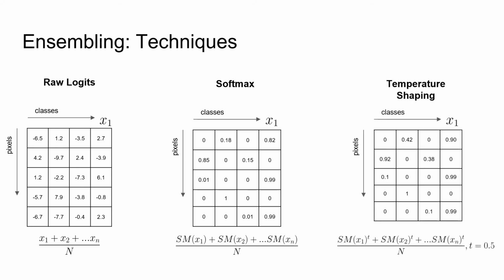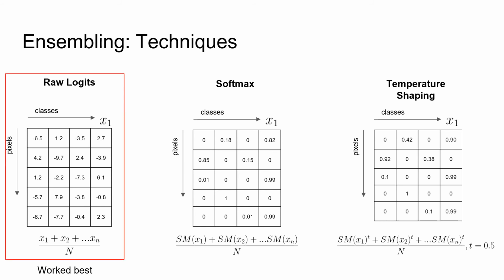It is similar to the softmax function, except the outputs are additionally taken to the power of 0.5. In a sense, such an ensembling technique enhances the distribution over classes by reducing variance. Interestingly, in our practice, the best performing ensembling technique was average across raw logits. This could be explained by the fact that we used only the EfficientNet family of models.